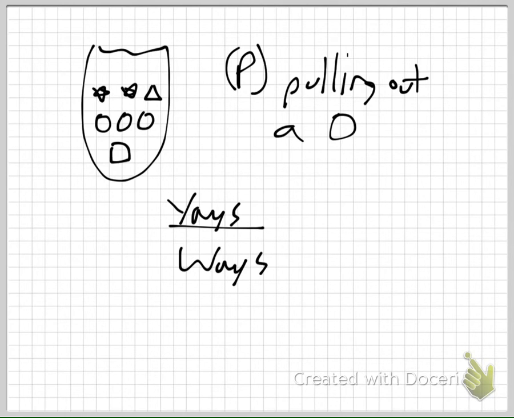Yays over ways. How many ways are there for me to pull out something? How many total ways? There are 7 ways I could pull out something. Agreed? I could reach my hand in the bag and there's 7 different things I could pull out. How many yays are there? How many ways could I go, yay, I did what I was supposed to do? There are 3. The probability of me pulling out a circle is 3 out of 7.